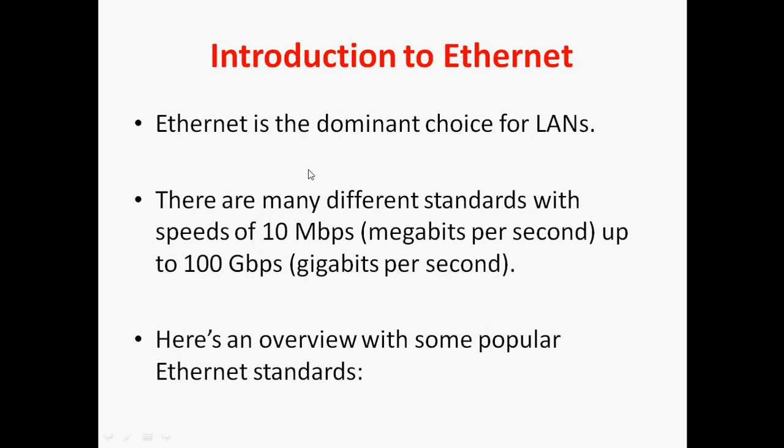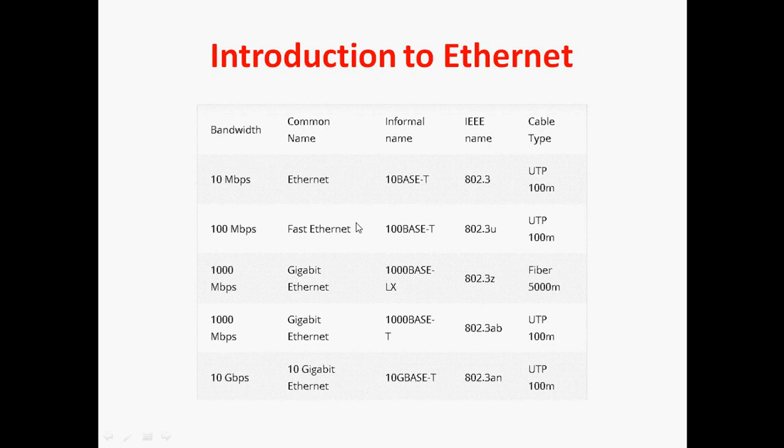Ethernet is the dominant choice for LAN networks. There are many different standards with speeds from 10 megabits per second up to 100 gigabits per second. Here is an overview with some popular Ethernet standards.